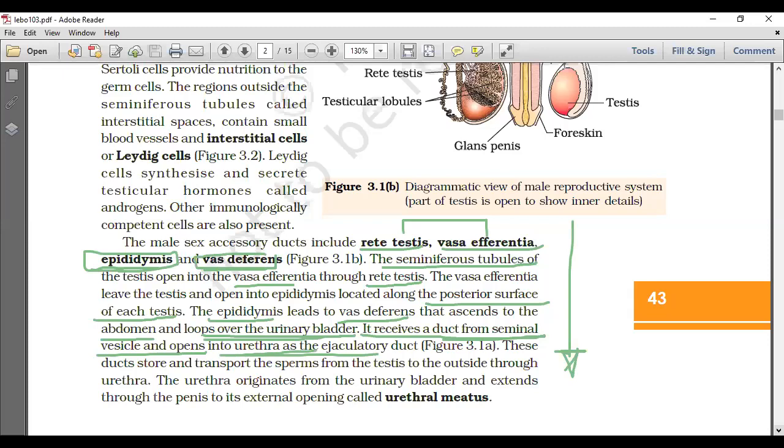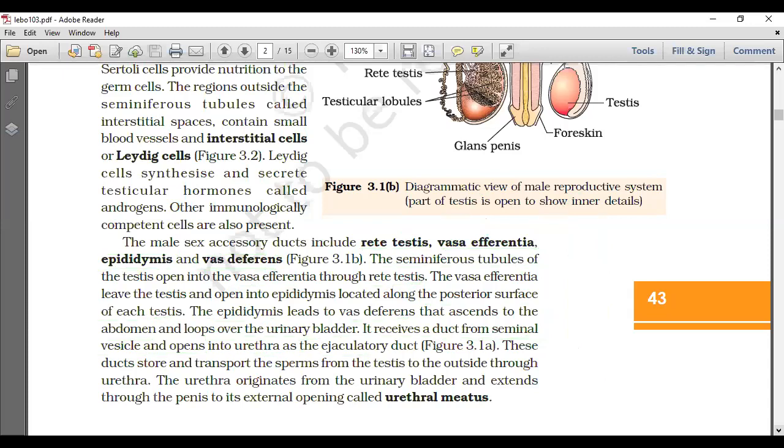We need to frame the sequence as in the notes: seminiferous tubules, rete testis, vasa efferentia, caput, corpus, cauda epididymis, then vas deferens, and the vas deferens will join with the seminal vesicles. Then it forms the ejaculatory duct, which opens into the urethra. This is the total sequence. These ducts store and transport the sperms from the testes to the outside through the urethra.